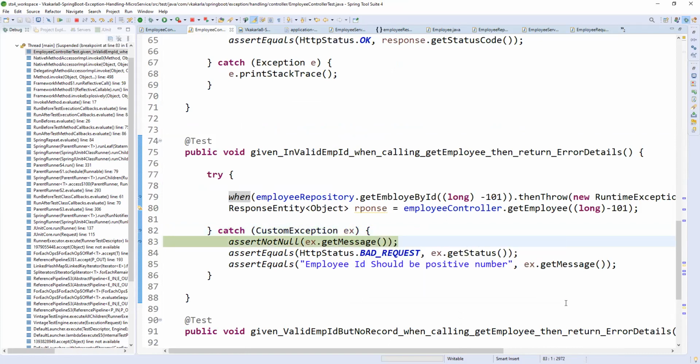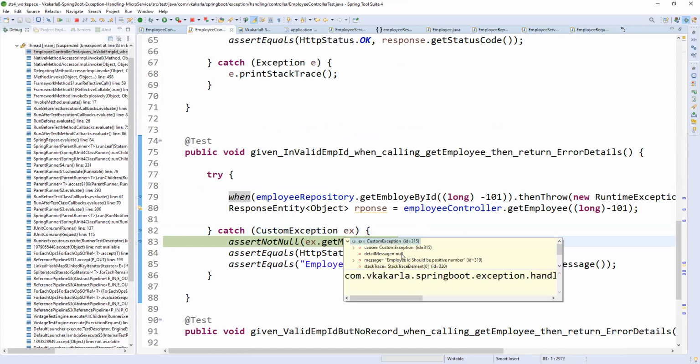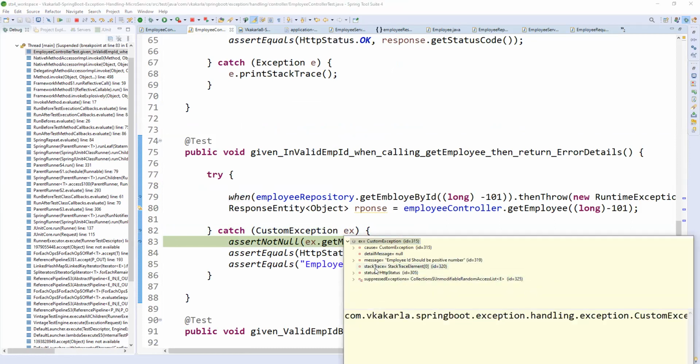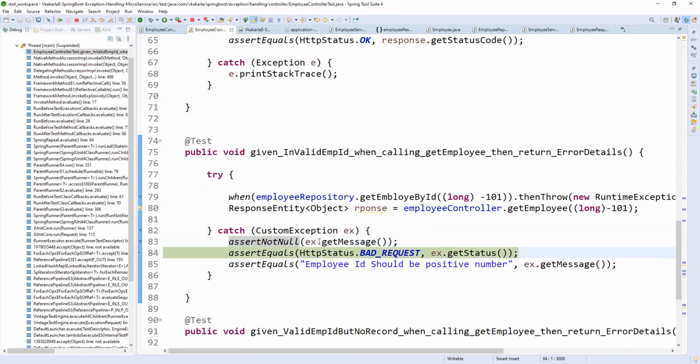This is a custom exception, right? In the custom exception, you obviously have an error message and status code. So message and status bad request. The message should not be null, and the status I'm expecting is the same status I'm getting here. So again, one more field I added.